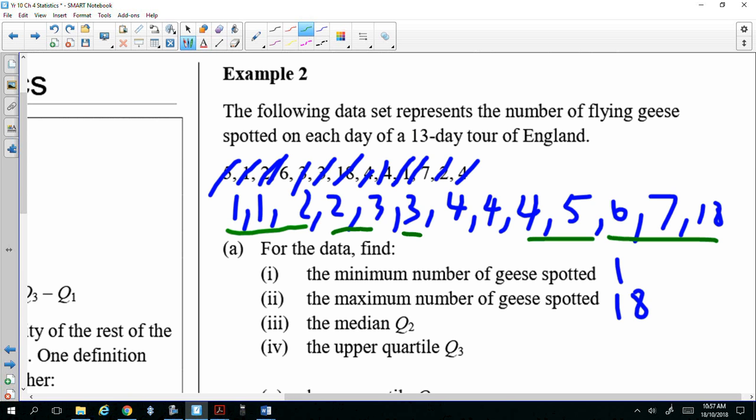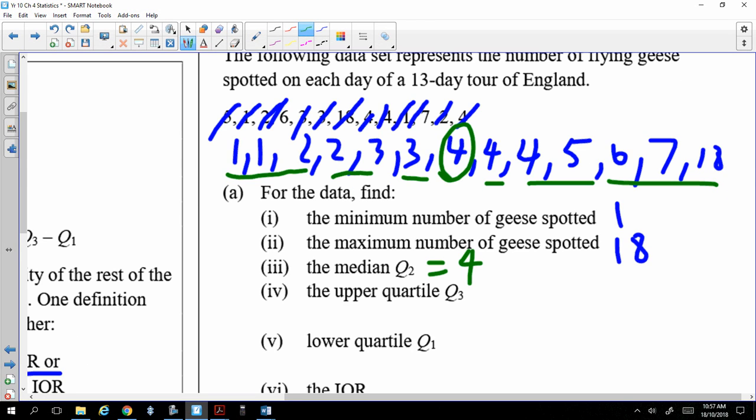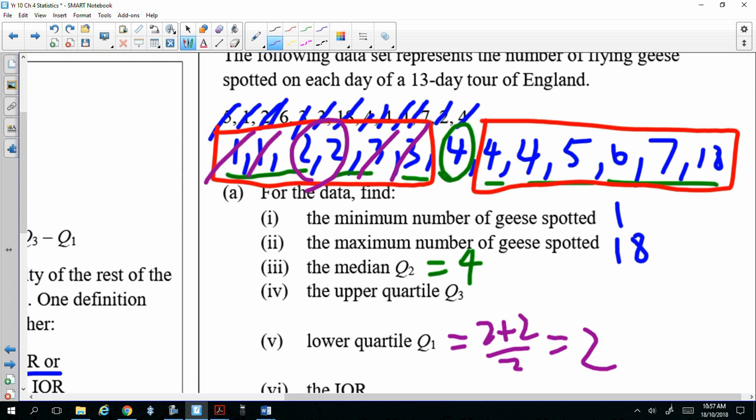Okay? Once you got that, if there's an odd number of scores, you have to exclude the middle score, the median. You have to exclude this. You divide into 2 sets. Right? You exclude the 4. And then you have to go first, last, first, last. So your Q1 will be 2 plus 2 on 2. Get the idea? That's your Q1. And then the other one, you go first, last, these 2, 5 plus 6 on 2, 5.5, that's your Q3.